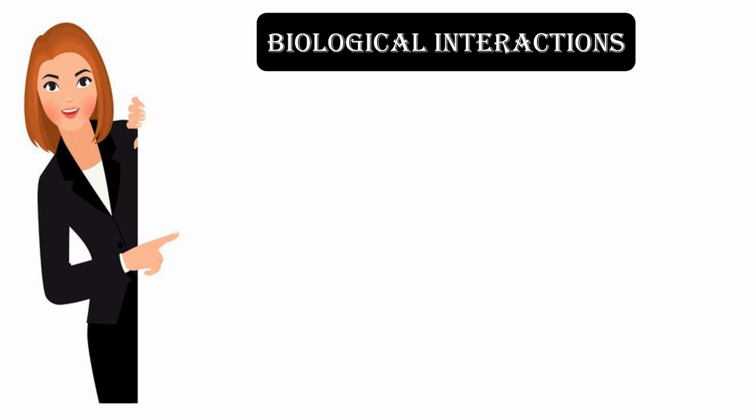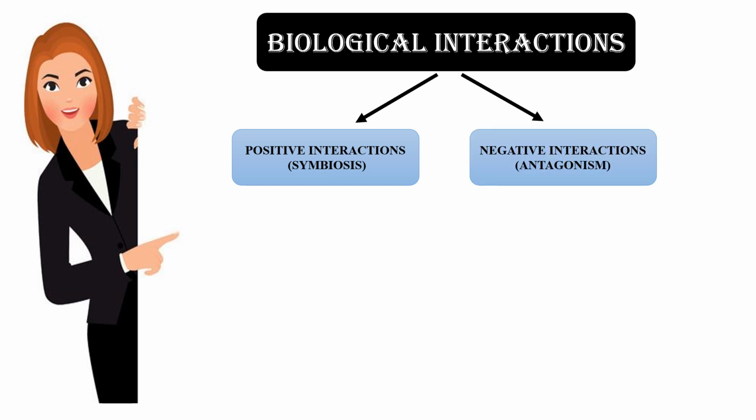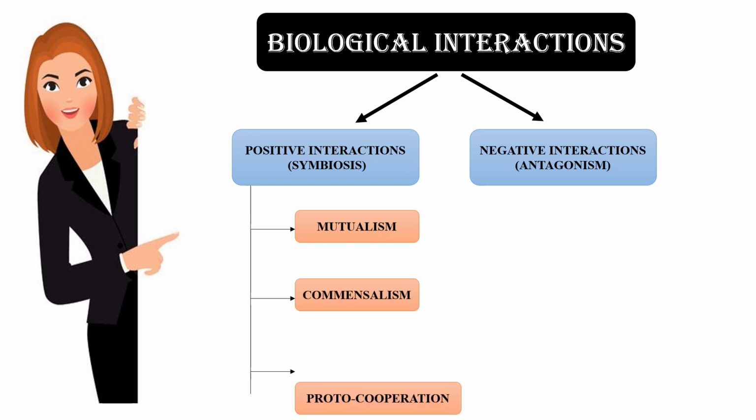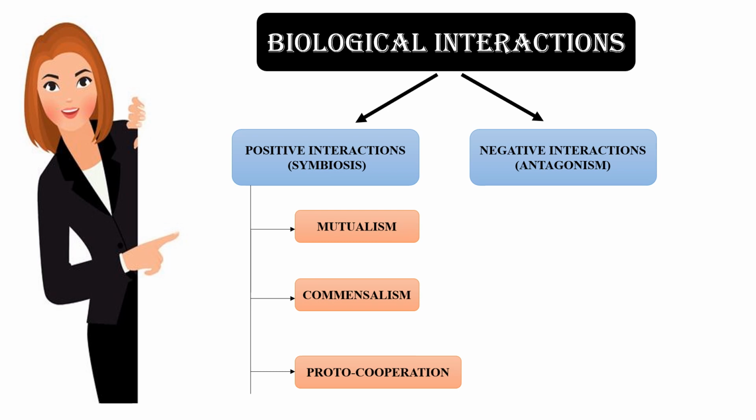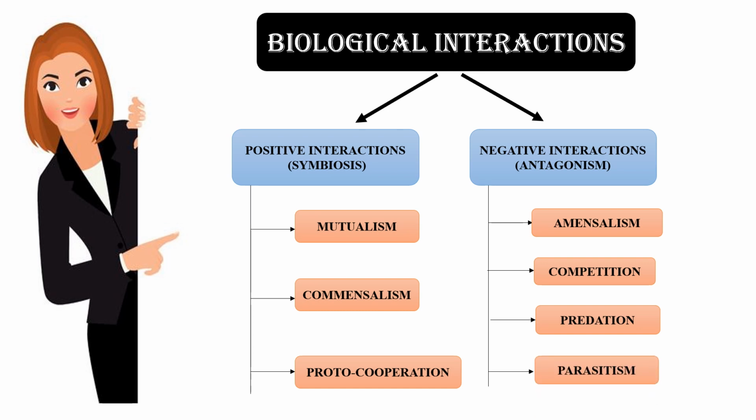Biological interactions. You can see there are two types of biological interactions. One is positive interactions, which is also called symbiosis, and the other is negative interaction, which is also referred to as antagonism. Within positive interactions, we have three types: the first one is mutualism, second is commensalism, and the third is proto-cooperation. In case of negative interactions, we have four types: the first one is amensalism, second is competition, third is predation, and the fourth one is parasitism. Let's study them one by one.